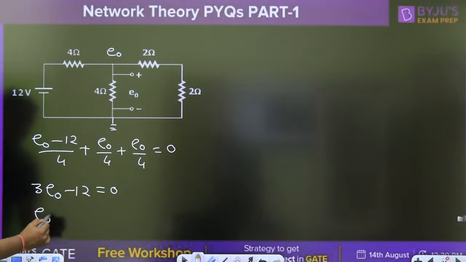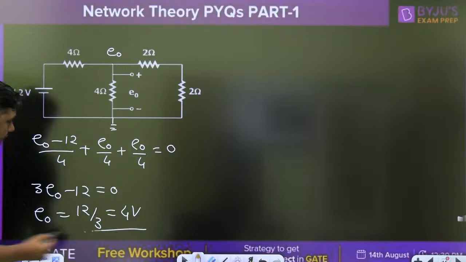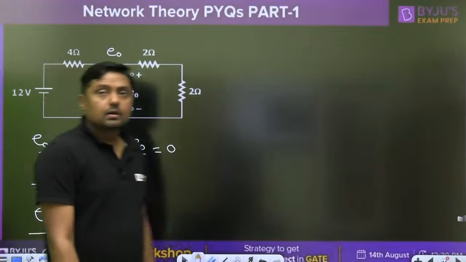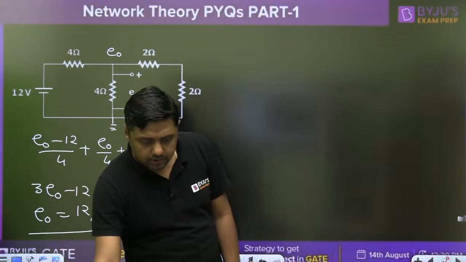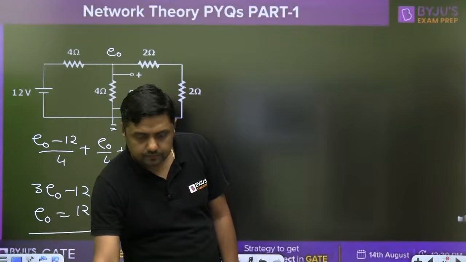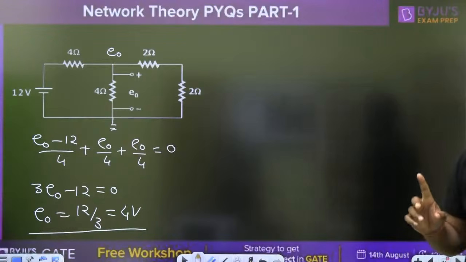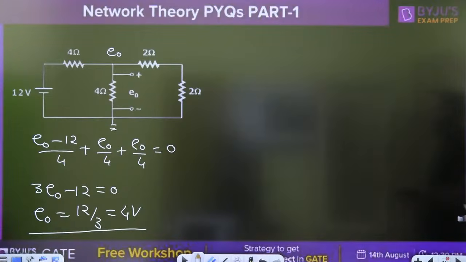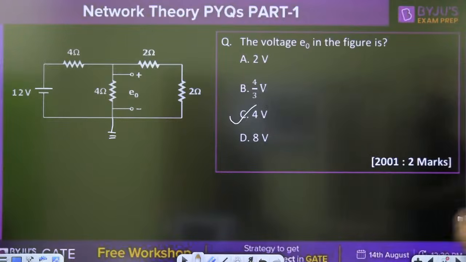So E0 is equal to 12 by 3. What is the answer? 4 volt. Okay. Please check my calculation. It is a 1 mark question. Yes, Vipul, your answer is correct. Voltage E0 in the figure is 4 volt.